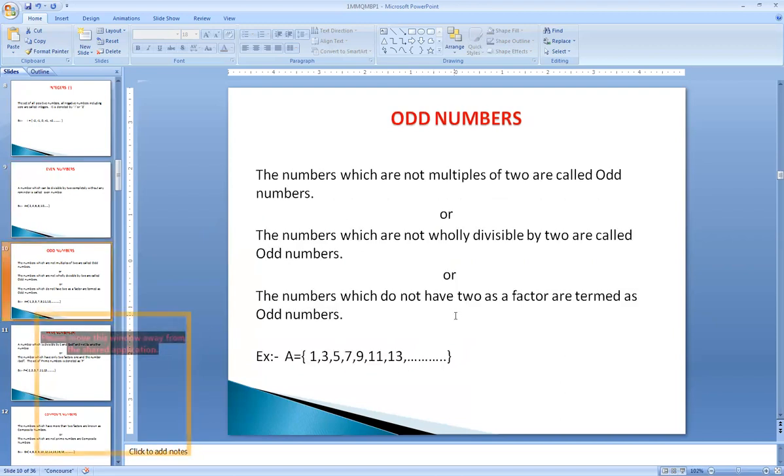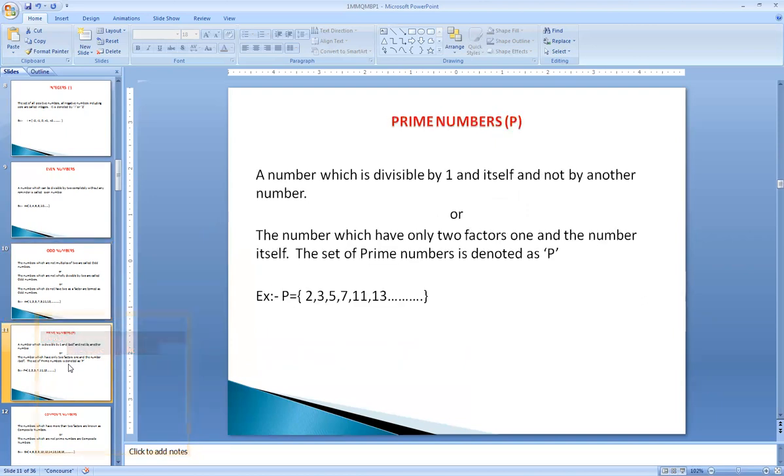What do you mean by an odd number? Odd numbers are nothing but the numbers which are not divisible by 2. If it is divisible by 2, they are called as even numbers. If it is not divisible by 2, they are called as odd numbers. So the numbers which are not wholly divisible by 2, or the numbers which do not have 2 as a factor, are called as odd numbers. For example, 1, 3, 5, 7, 9, 11, 13.